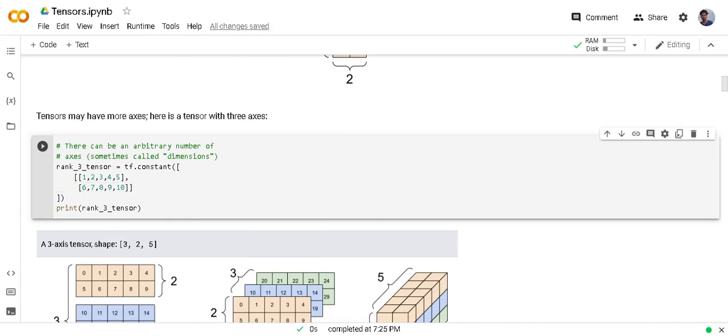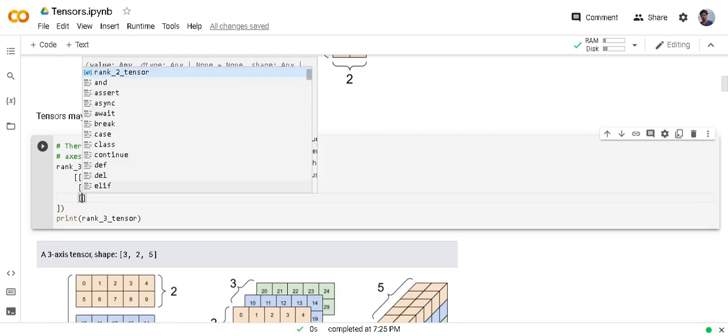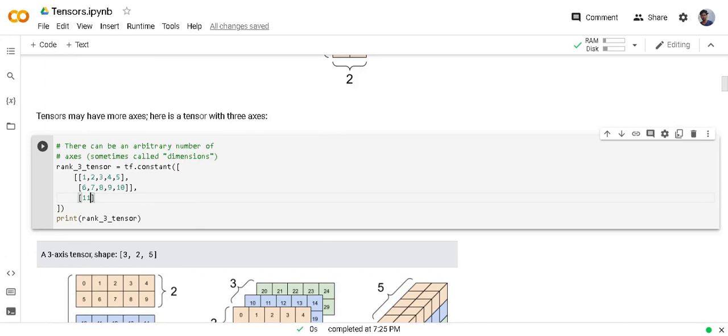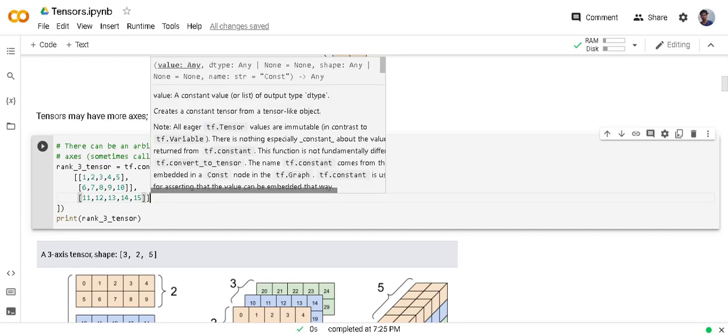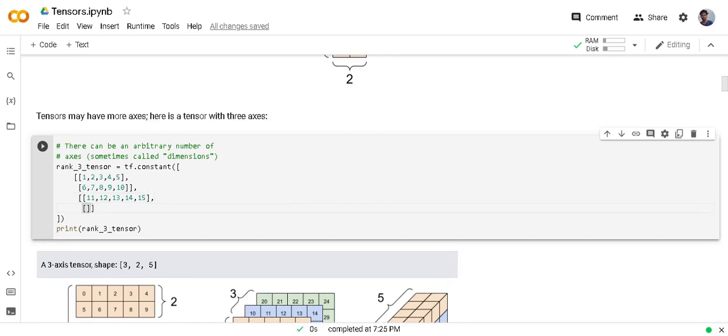Now the first matrix has been created, and here I am creating the second matrix: 11, 12, 13, 14, 15, and its second row is going to have 16, 17, 18, 19, 20.